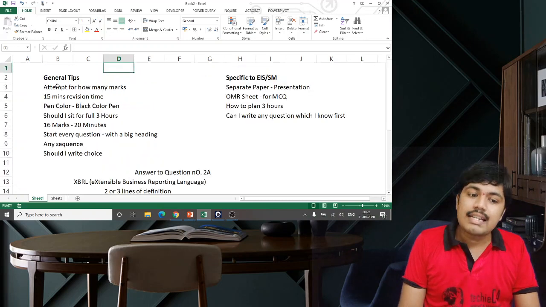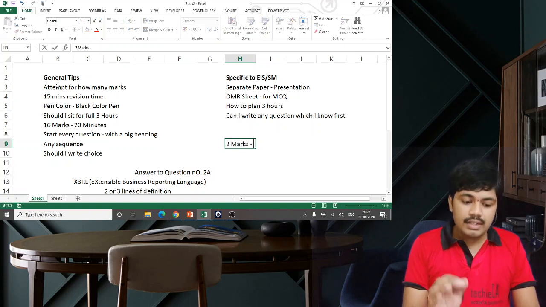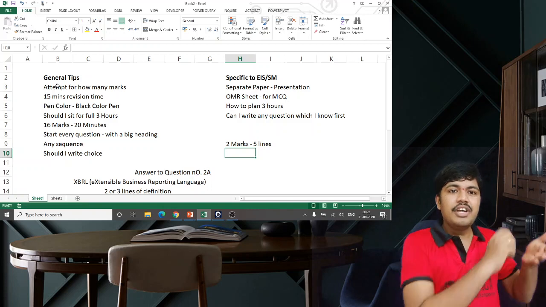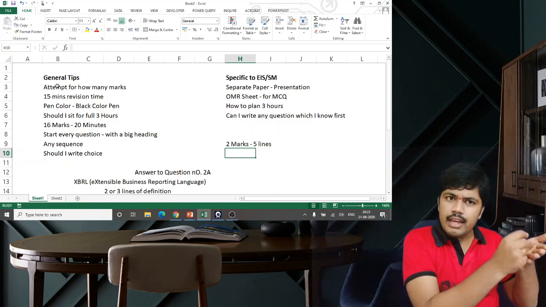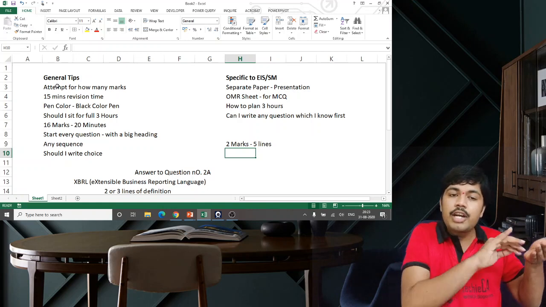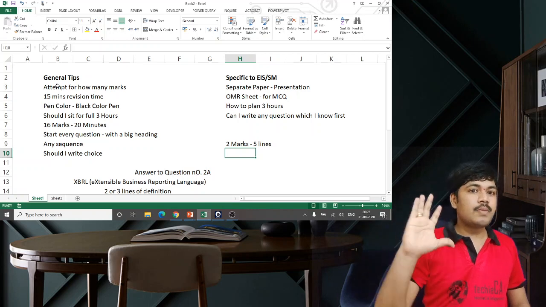How much should I write is what you people ask, right? For a 2 marks question, ensure minimum 5 lines of answer are there. Whatever is the main answer, it should get covered in the first 2 lines itself, and there also write it point wise. Then any additional point which you know, you can write in 2 more points. 4 to 5 lines for a 2 marks question.